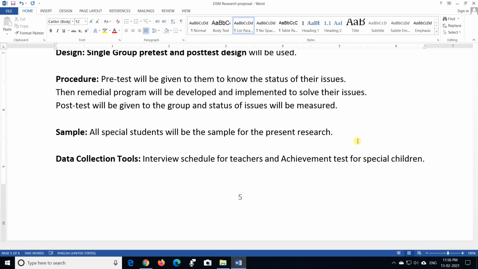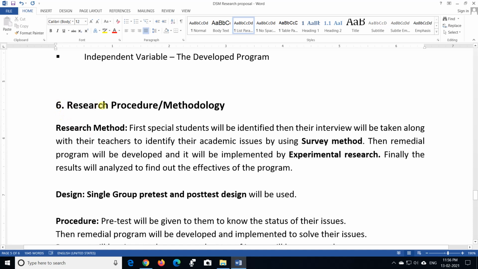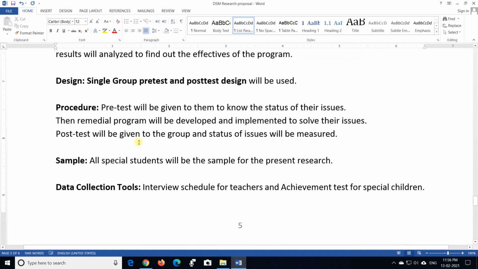The number of students or the class that is going to be intervened by the researcher or the teacher will be called the sample. So you are expected to mention a specific division, their age group or their subject in the sample. We are studying this under the heading of research methodology or research procedure.